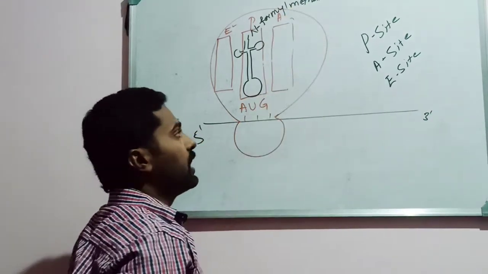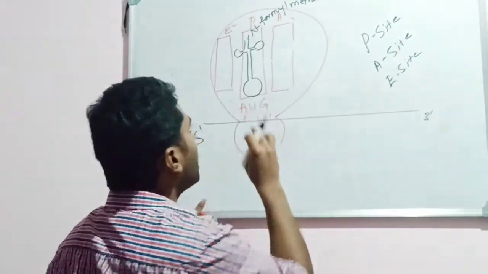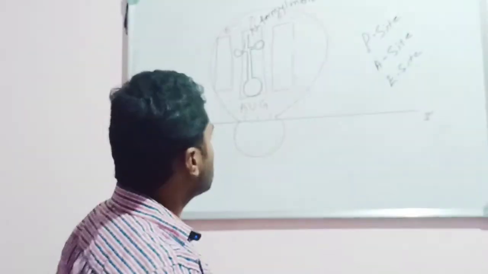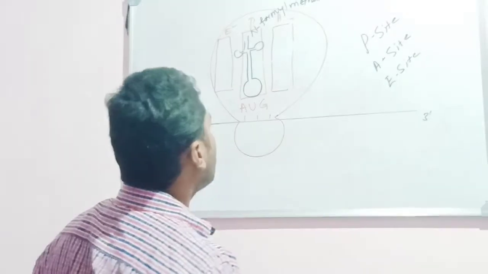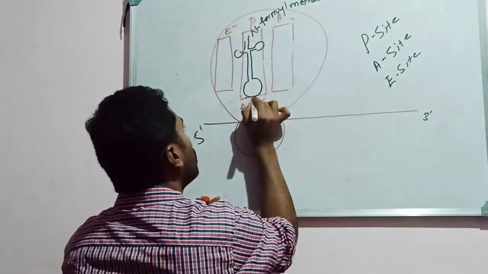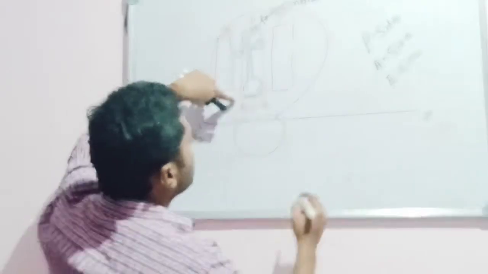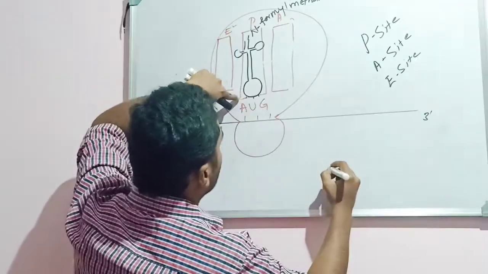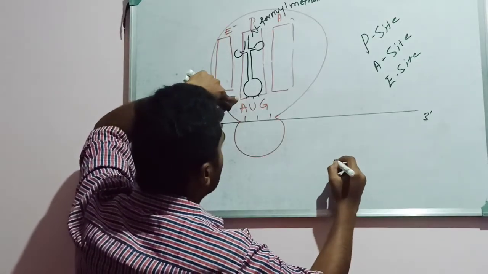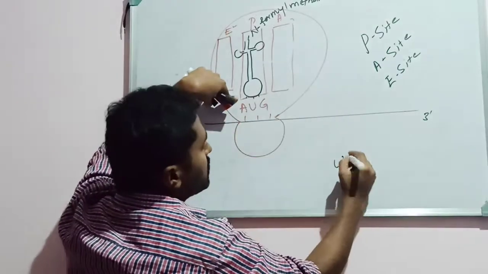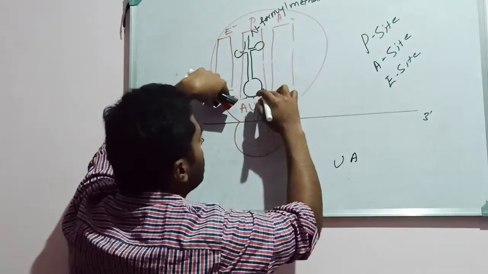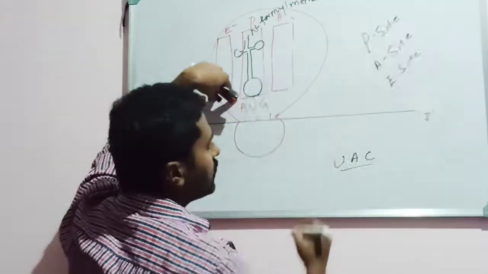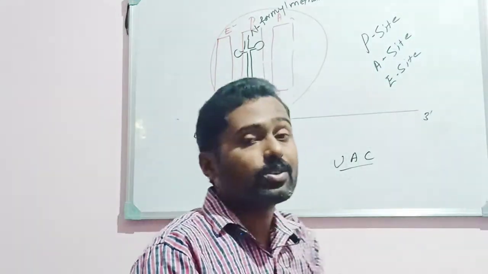The first amino acid should carry, because the mRNA is having an initiator codon, that is nothing but AUG. Okay. So then what is the anticodon on the tRNA for AUG? In place of A, there will be, on tRNA, it is complementary, there will be U. In place of U, on the tRNA it will be A, whereas in place of G, the tRNA is having C. See, they ask this type of question.